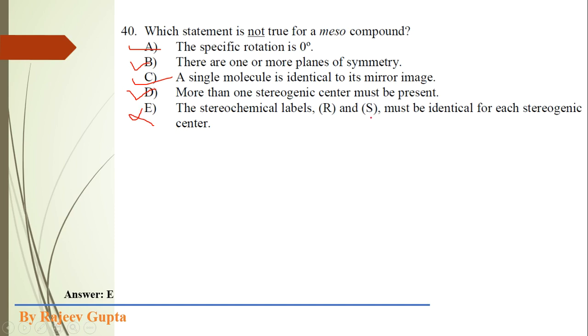If these are identical, then that compound will not be a meso compound because the plane of symmetry will be lost. So option E is the correct answer, which is the false option, the not true condition for a meso compound. Okay. Now next question,